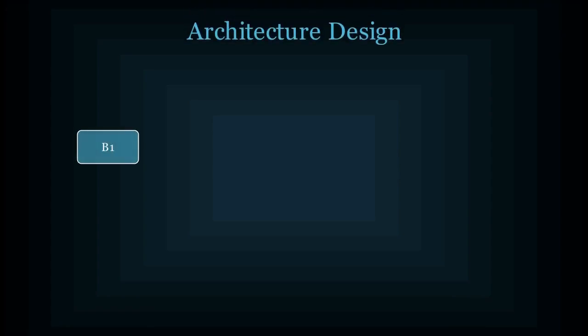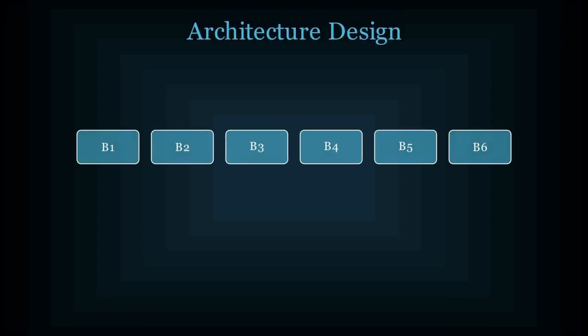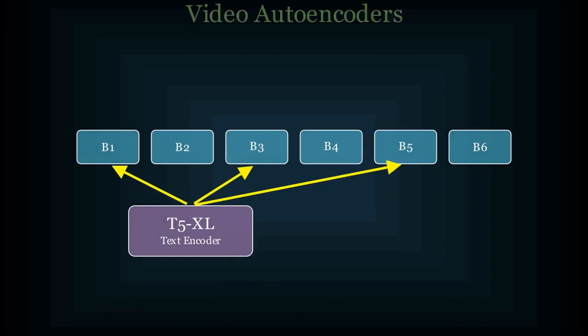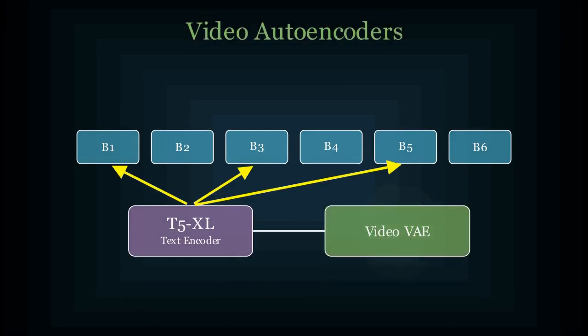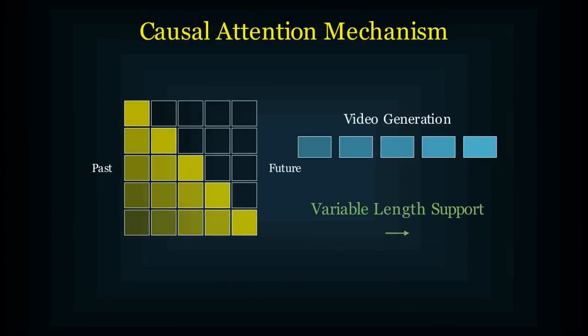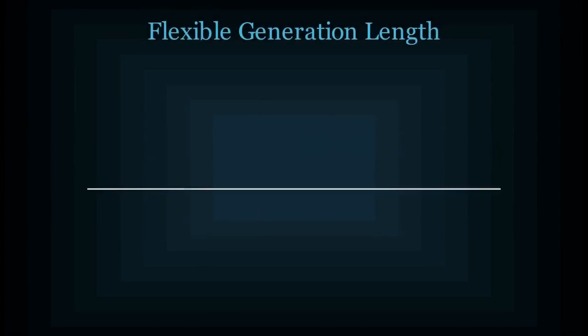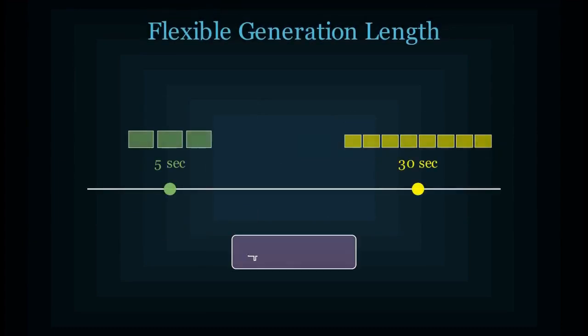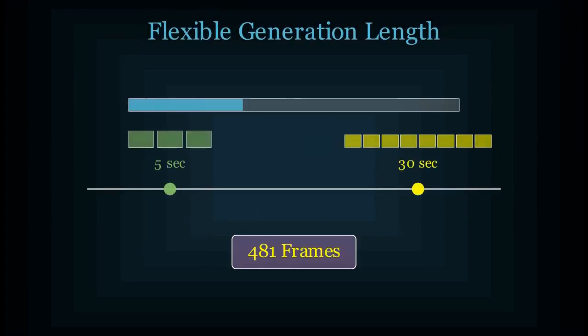The architecture uses a 6-block deep shallow design with T5XL as the text encoder, paired with specialized video autoencoders. What catches my attention is the causal attention mechanism for video generation, allowing variable length support. You can generate 5-second clips or push it to 30 seconds with 481 frames.